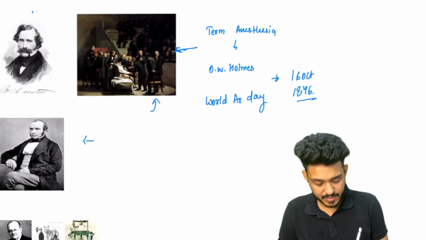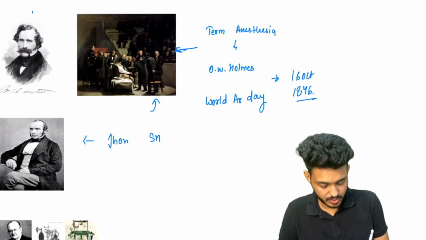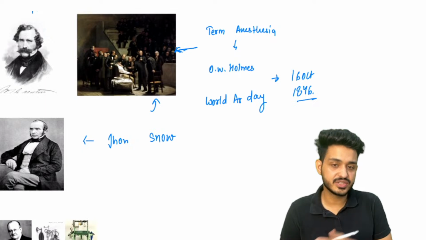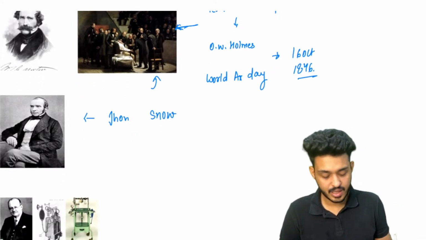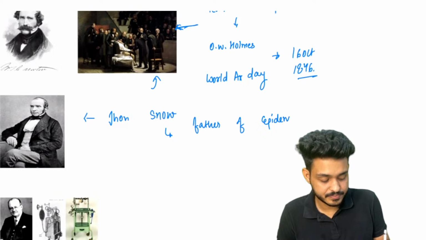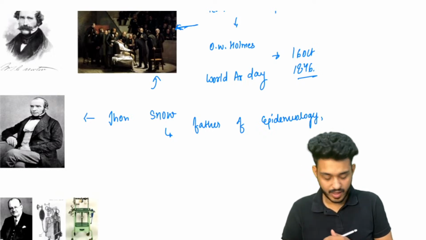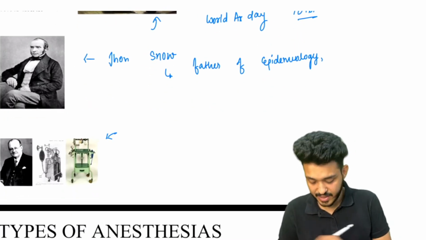Who is this gentleman? You already know him, that is John Snow. He was a practicing anesthesiologist back then. He did some surgeries for Queen Victoria. John Snow is also considered the father of epidemiology. Very good, Nandini.